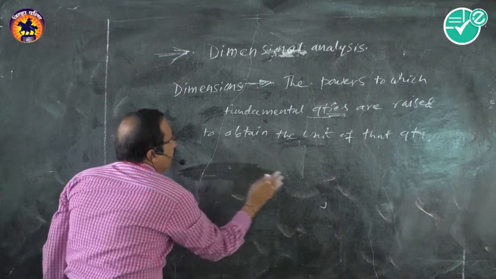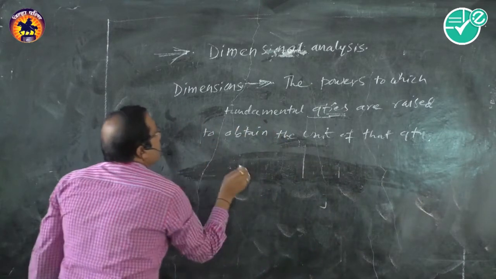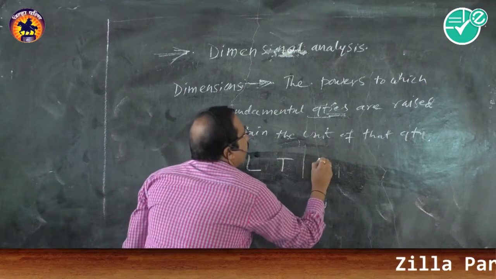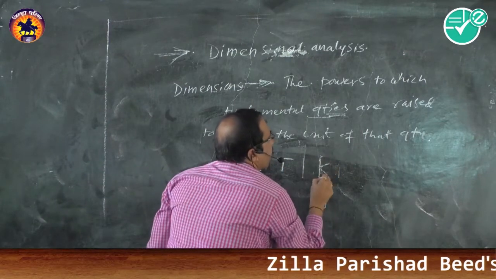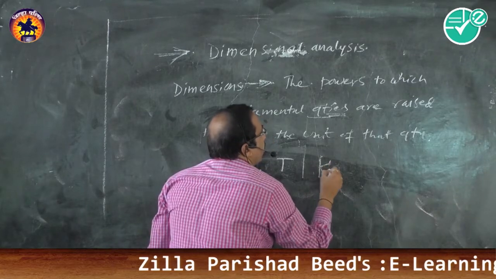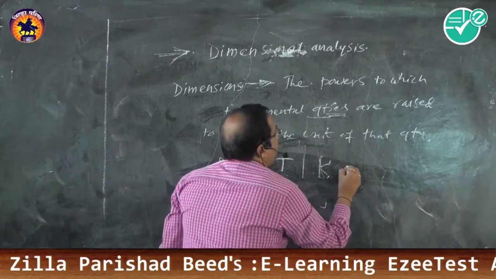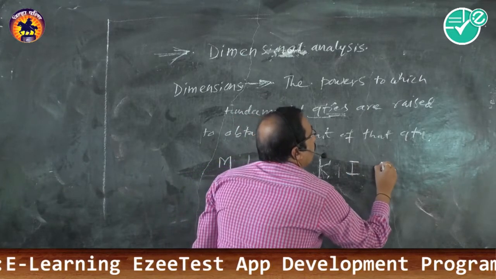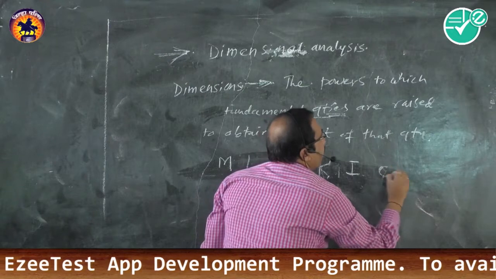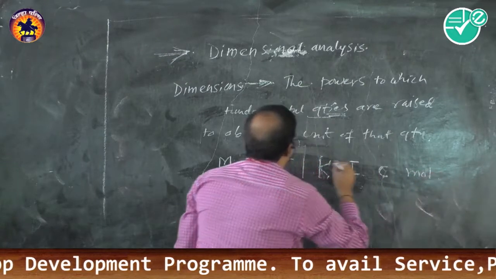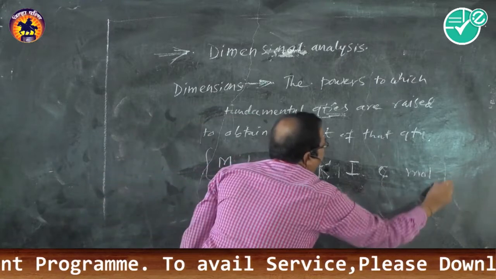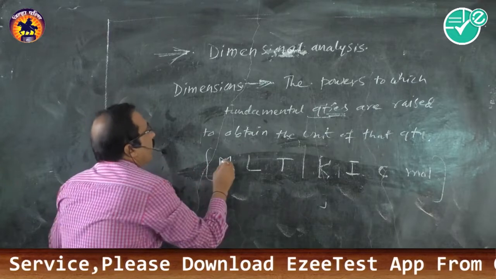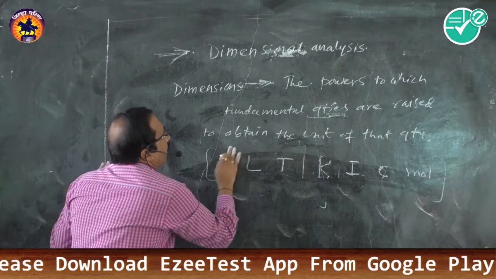What are the fundamental quantities? What are the symbols? The fundamental quantities are mass, length, time, temperature, which is taken as K in the symbol of dimensions, then electric current, then luminous intensity, and then amount of substance. All these are the fundamental quantities, and the powers of the fundamental quantities, the powers to which the fundamental quantity is raised.